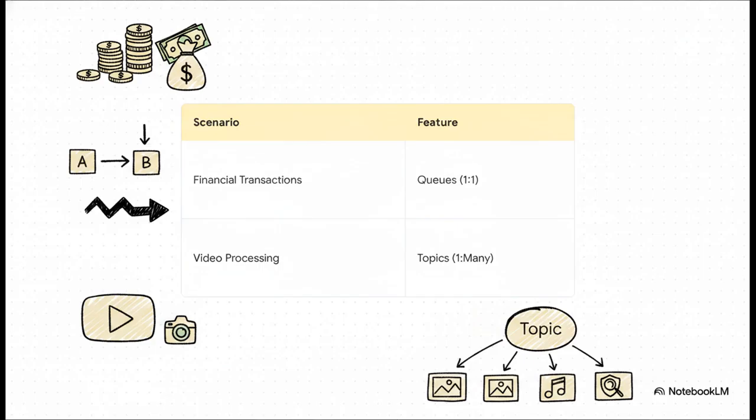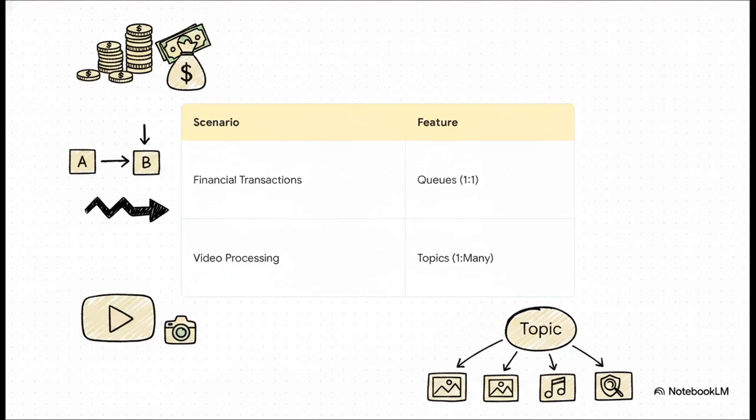Now, what's really interesting about this slide is how these high-stakes business scenarios map perfectly to specific Service Bus features. For financial transactions, looking at the first row, you're dealing with money. You need strict ordering and exactly-once processing. You absolutely do not want a withdrawal happening before a deposit or a charge happening twice, right? For this, you would leverage the strict one-to-one processing of queues to ensure total consistency.